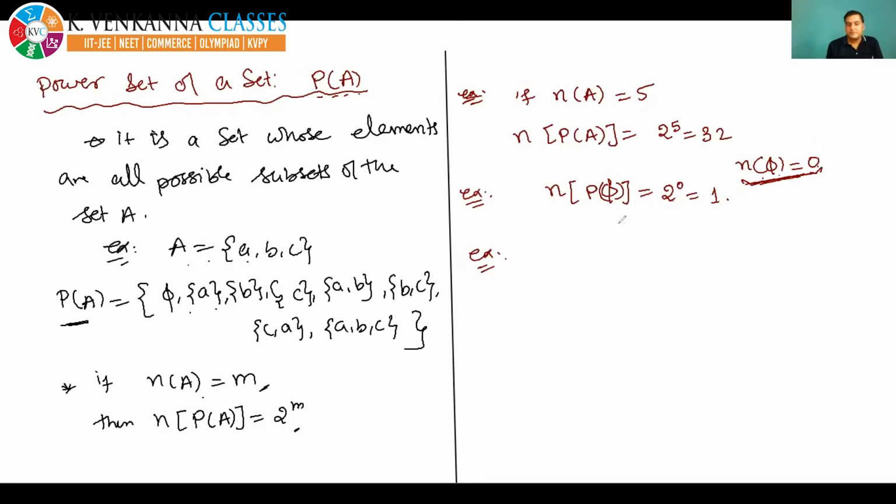Okay, Hanok, please say yes if you have understood this. Next one. Tell me the number of elements in the power set of the power set of the empty set. Tell me the answer. Don't try to give the answers in very less time.